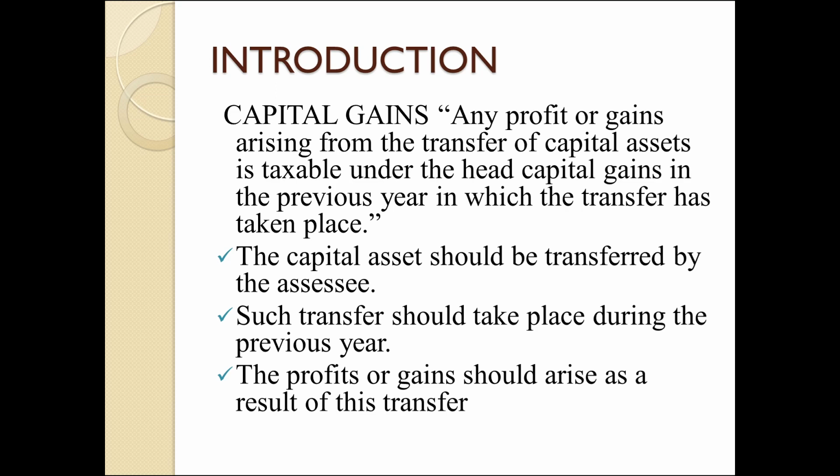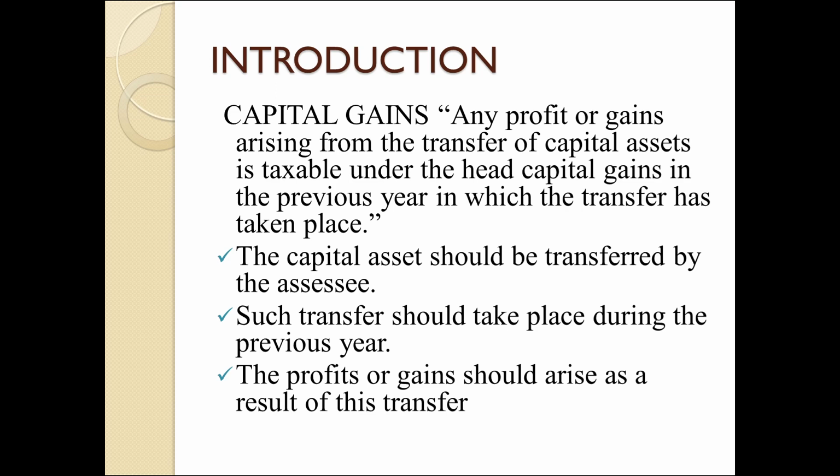Every person who assesses their income under the Indian Income Tax Act 1961 for the relevant previous year will be taken into account. As per the provisions, we have classified the incomes under 5 headings: income under the head salary, income under the head house property, income under the head business or profession, income under the head capital gains. Then the last one, income under the head other sources.